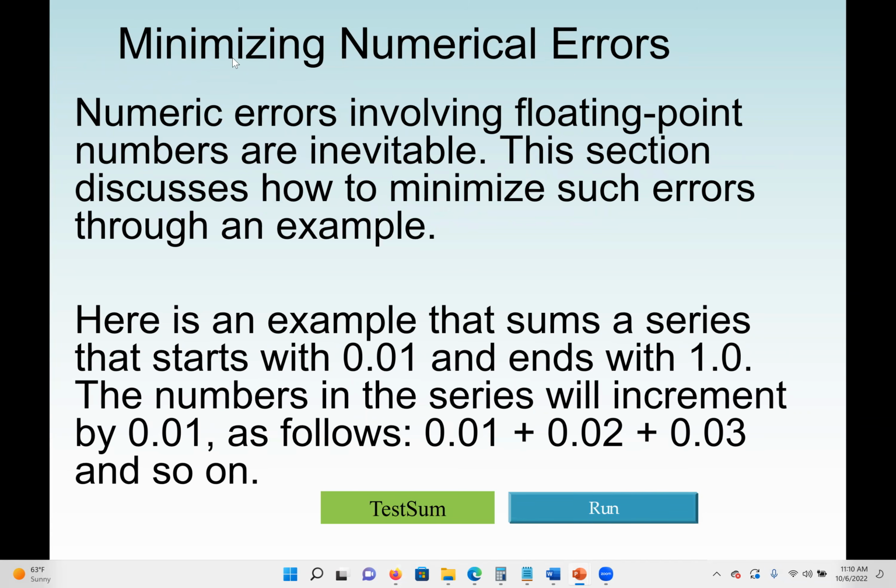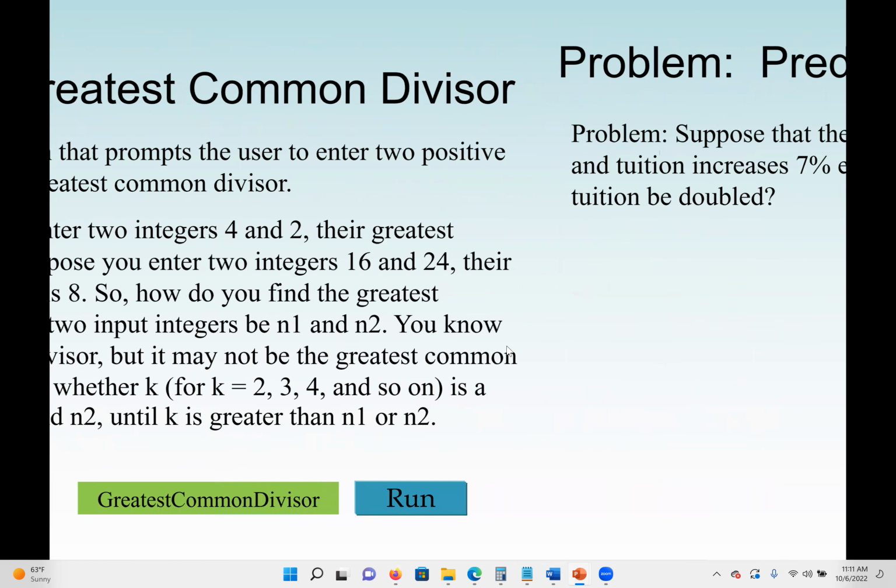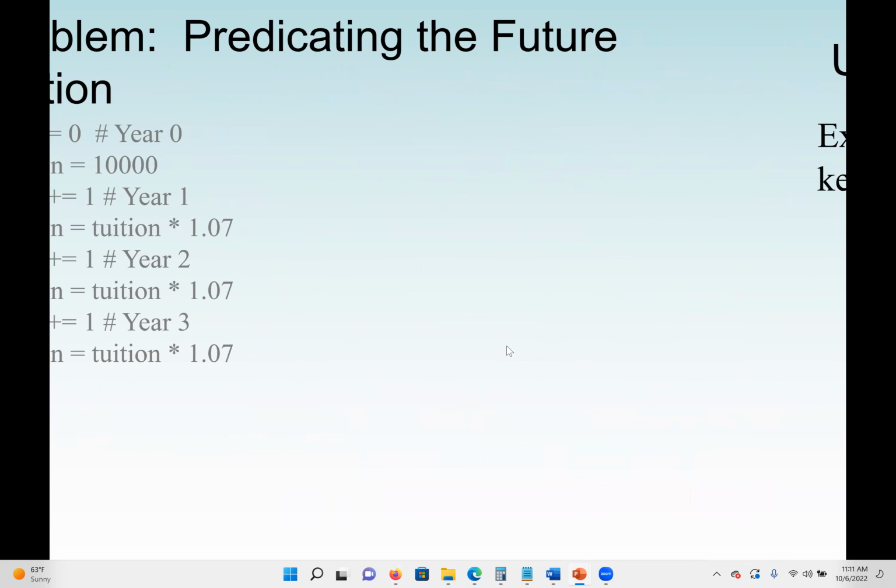So sometimes also here they say we can minimize numerical errors, and this is just advice they are giving us, as we said earlier. When you are using a loop, do not use decimal values, whether for addition or counting the variable or the number of loops, etc. Do not use it. So they gave us an example here also, because, again, decimal values can be approximations. And due to time, we almost have only 3 minutes left. I'll skip this for now. Again, we're going to do the lab work in class, so we may see more examples. And I'll skip this also for now. I want us to do one more theory, then we finish with this chapter 4.